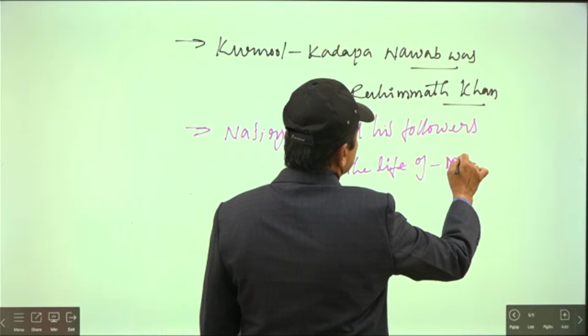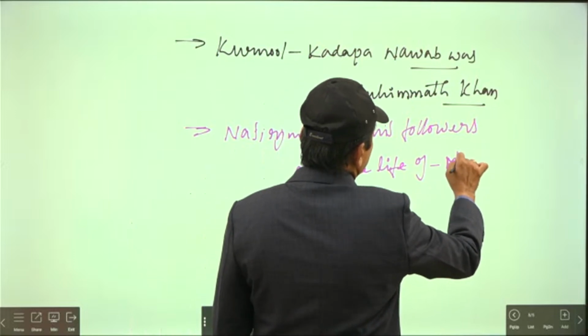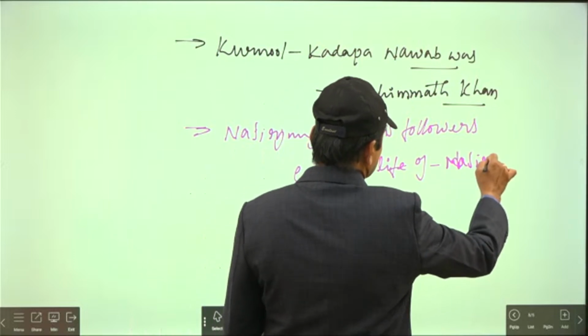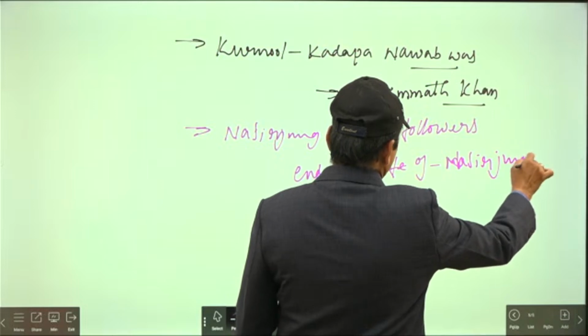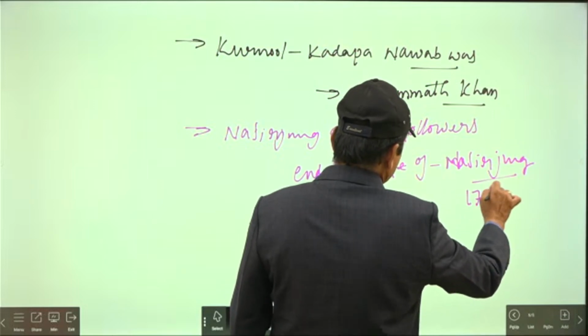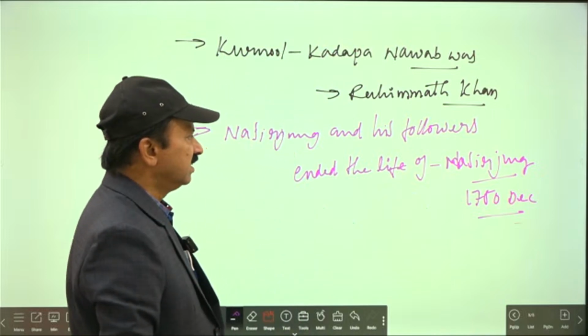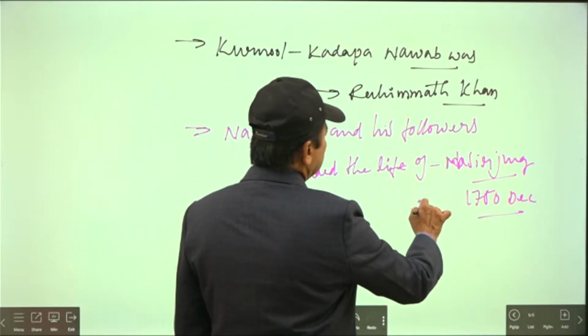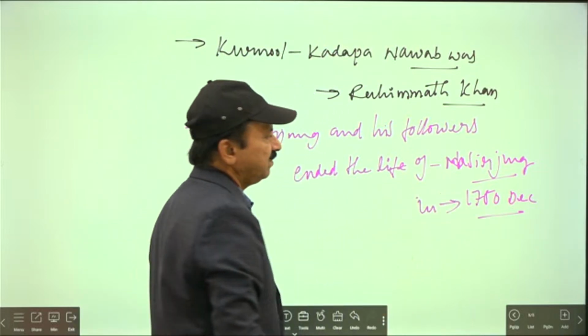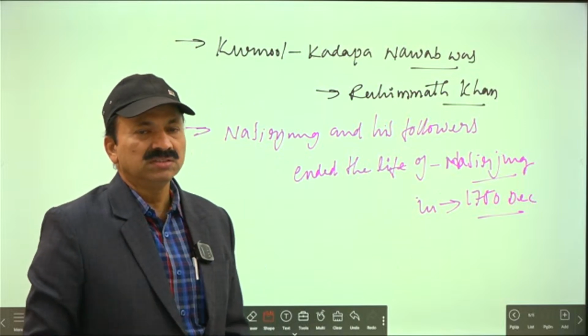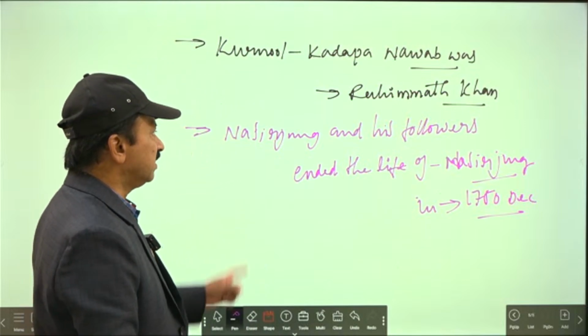Rahimat Khan ended the life of Nasir Jang in 1750, in the month of December. So like that, he was dead at last, as it is said.